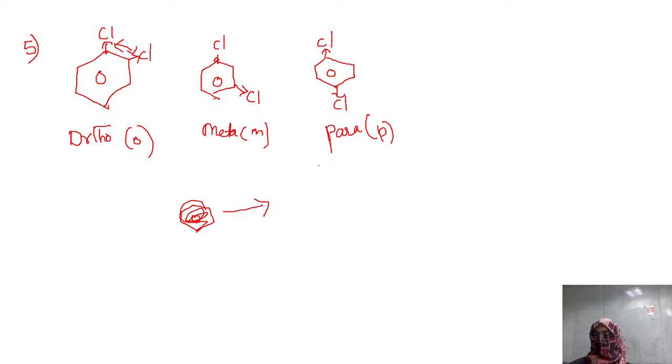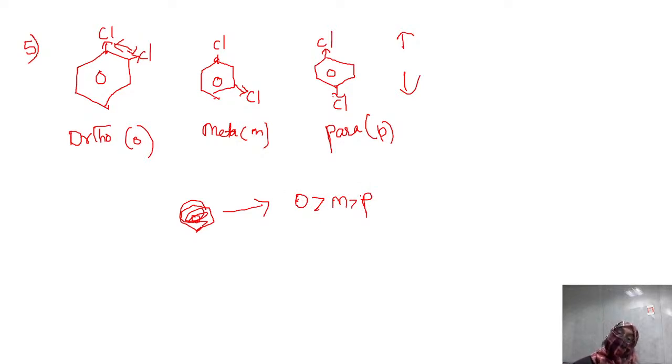Kiran is telling all the dichlorobenzenes. The answer is right. With the help of the arrow you can even predict, because in parachlorobenzene there are two arrows, one up, one down, cancelling. That means ortho dichlorobenzene is more than meta, and meta is more than para. Okay. Now, this question they are asking.